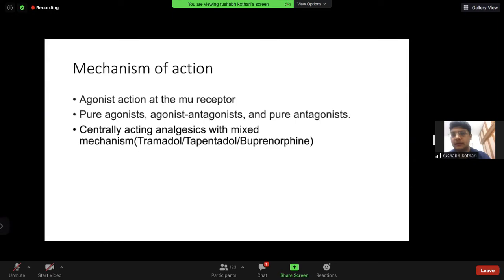What is the main mechanism of action? It is the agonist action on the mu receptor. The drugs could be either pure agonists, agonist-antagonists, or partial agonists, and pure antagonists. Generally, pure agonists and some partial agonists are used for pain management. There are some centrally acting analgesics with mixed mechanism, which act on the mu receptor and also some other mechanisms.